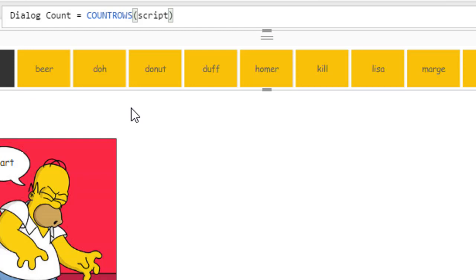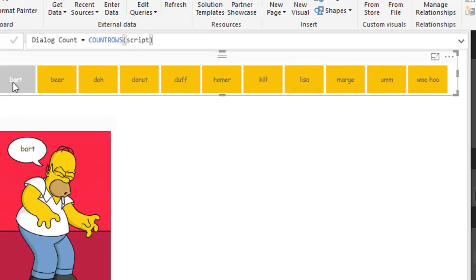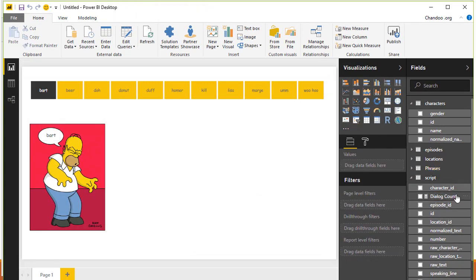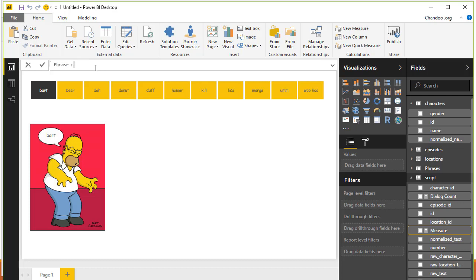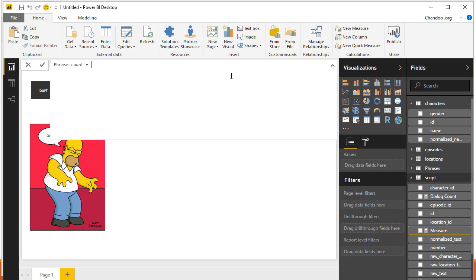dialogues there are. And next, we want to see how many of the dialogues have that particular word. So this is where we will insert a measure called phrase count. We want to understand how many times a particular phrase is said. We can use one of the formulas. So the formula that I'm going to use is